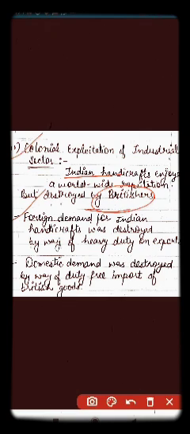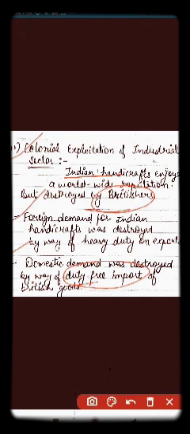Foreign demand for Indian handicrafts was destroyed by way of heavy duty on exports, because the Britishers imposed high duty on exports. And second, domestic demand was also destroyed by way of duty-free import of British goods.